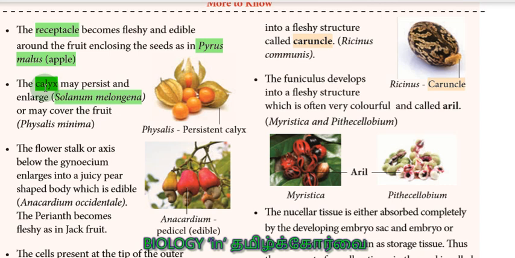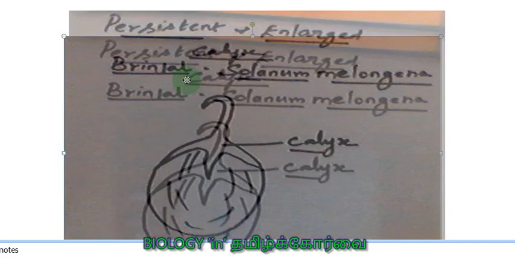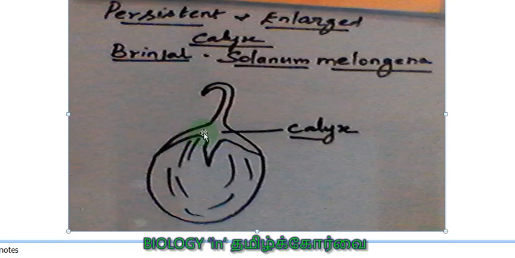Usually in post-fertilization changes the calyx falls off, but here the calyx develops along with the fruit. You see, the enlarged calyx: in the flower it is very small, but along with the fruit it develops. So it is called persistent calyx in Solanum melongena.